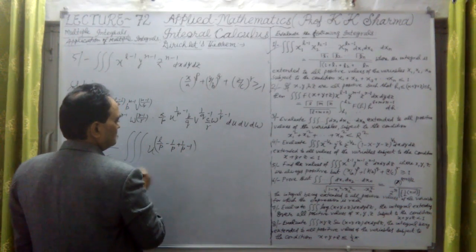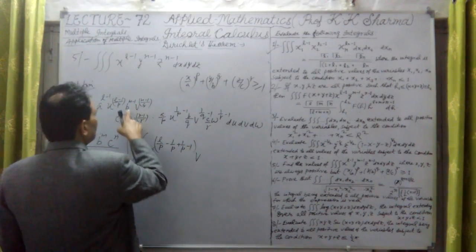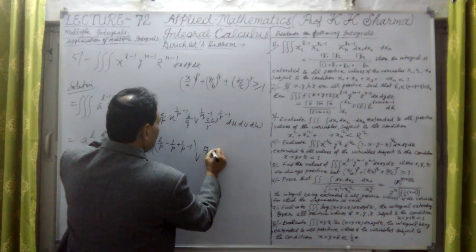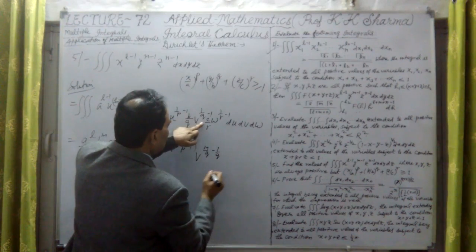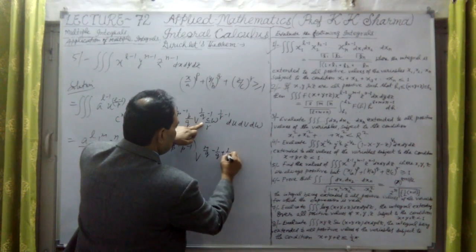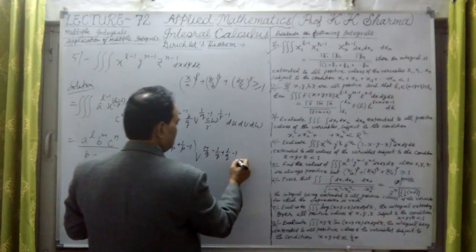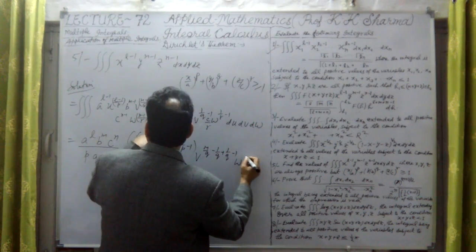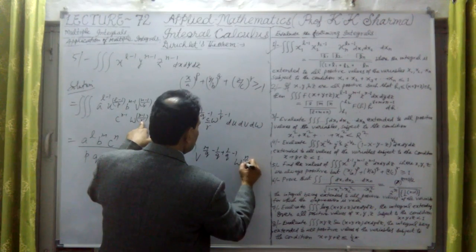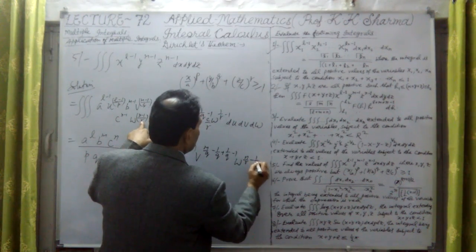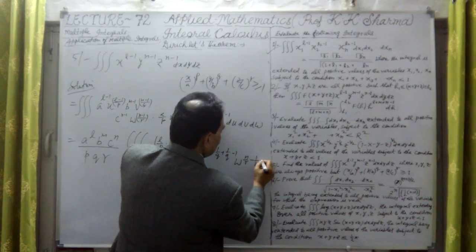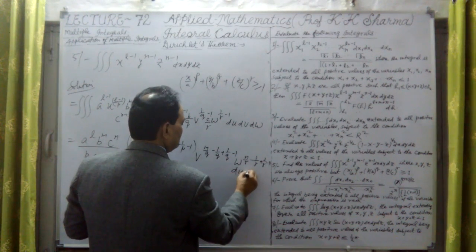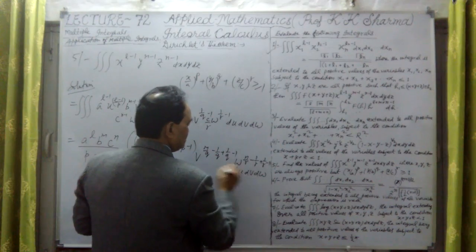Into v similarly. V is raised to the power m upon q minus 1 upon q plus 1 upon q minus 1, into w raised to the power n upon r minus 1 upon r plus 1 upon r minus 1, into du, dv, dw.